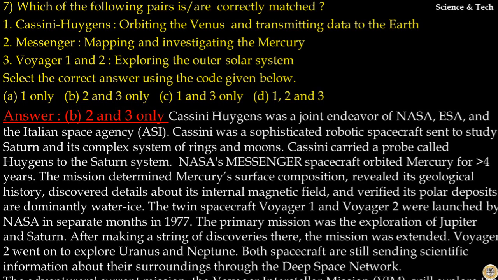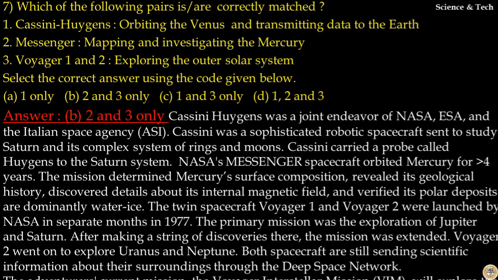Cassini Huygens was a joint endeavor of NASA, European Space Agency and Italian Space Agency. Cassini was a sophisticated robotic spacecraft sent to study Saturn and its complex system of rings and moons. Cassini carried a probe called Huygens to the Saturn system. Hence, pair 1 is incorrect. NASA's Messenger spacecraft orbited Mercury for more than 4 years. The mission determined Mercury's surface composition, revealed its geological history, discovered details about its internal magnetic field, and verified its polar deposits are dominantly water ice. Hence, pair 2 is correctly matched.